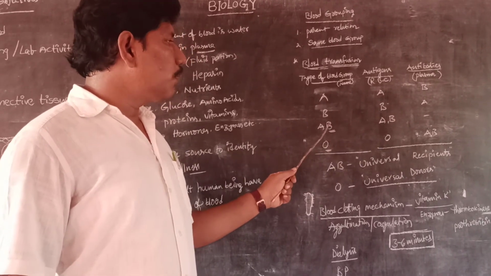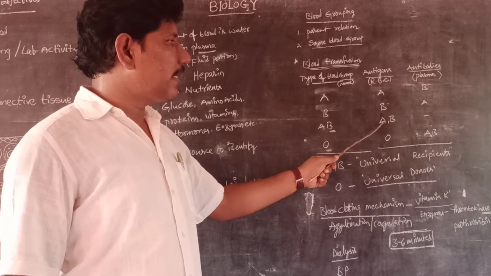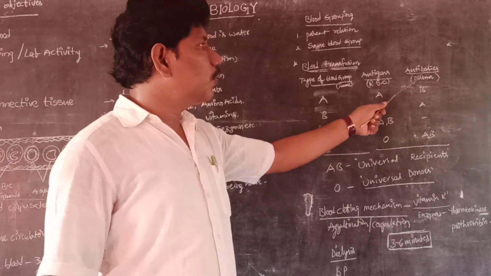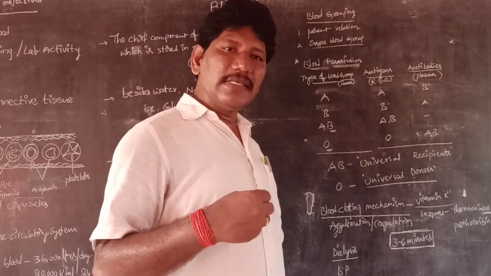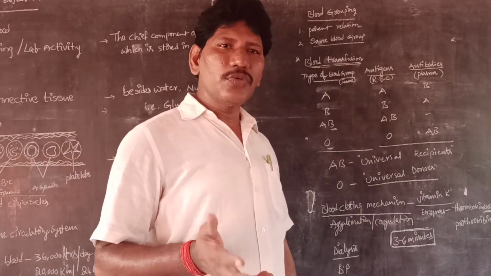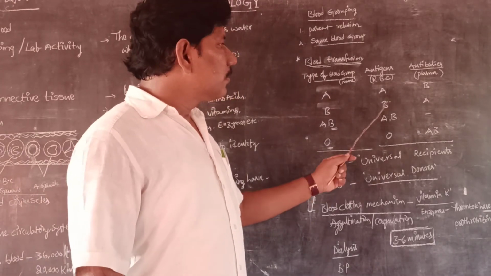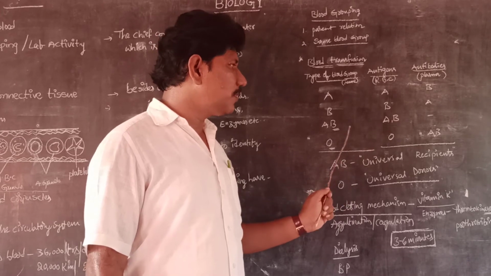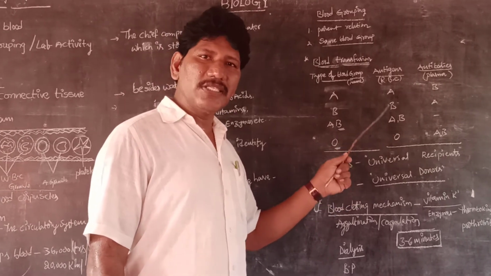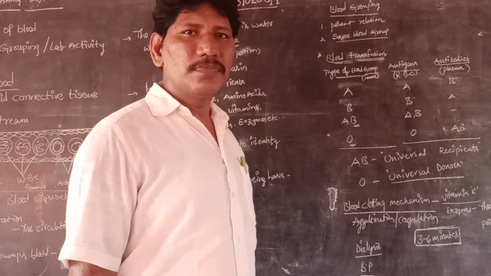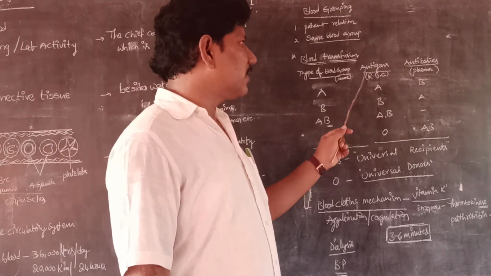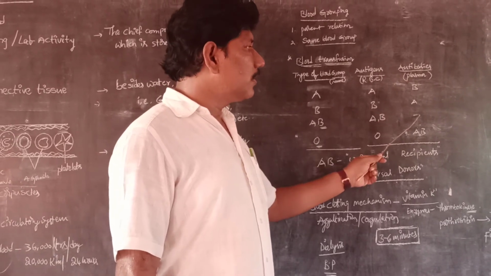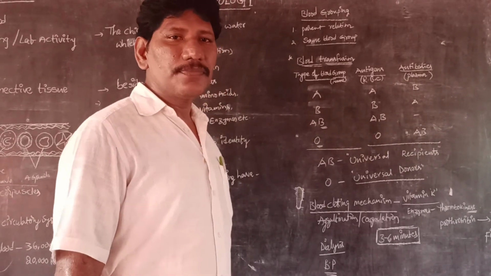If we have both antigens on the RBC, A and B, our blood group is AB. Here there are no antibodies, because we have antigen A and antigen B. So in this case, both antigen A and antigen B are present, so our blood group is AB. We can receive blood from the A group and B group. Why? Because we have both antigens, A antigen and B antigen, but antibodies are absent.